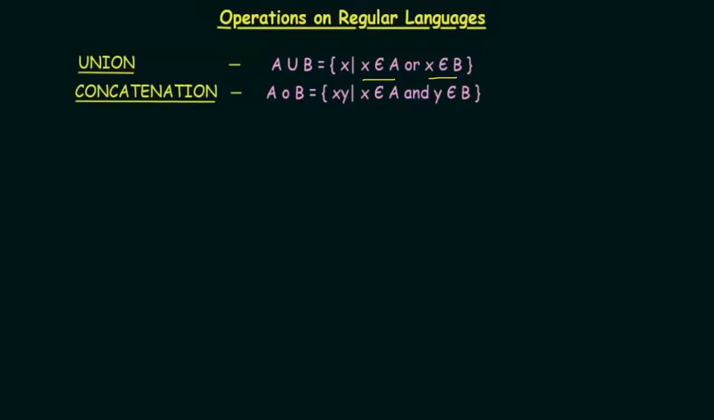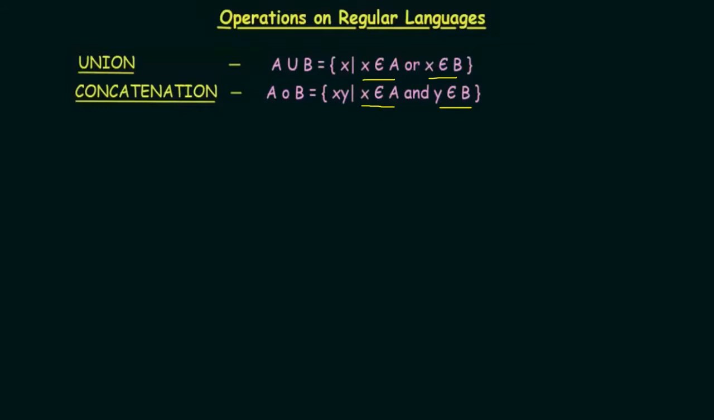Concatenation: in that case you can concatenate. If you are doing A concatenate B, and the resultant you are getting is xy, it might happen that x belongs to A and y belongs to B. Whatever belongs to the A set and whatever belongs to the B set is getting concatenated.